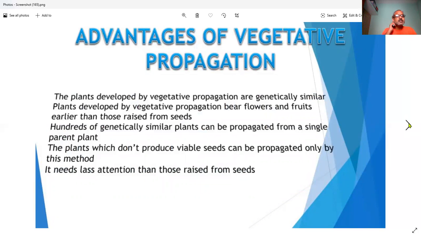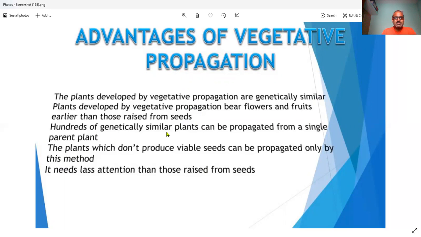So what is the advantage of vegetative propagation compared to sexual reproduction? The plants developed by vegetative propagation are genetically similar. They don't have any variations. So that is an advantage of vegetative propagation. Plants developed by vegetative propagation bear flowers and fruits earlier than those raised from seeds. So that is one more advantage. The plants grow much faster and before their usual maturation time, so it increases the productivity.